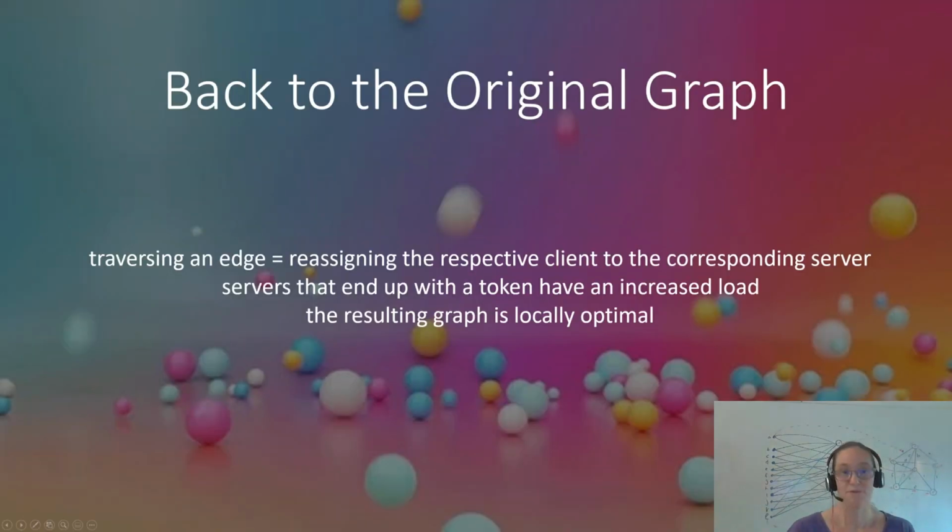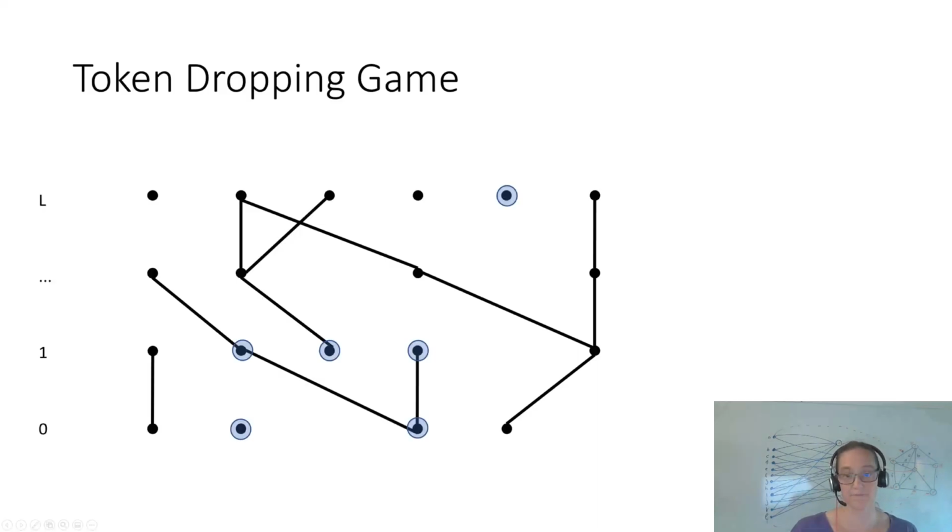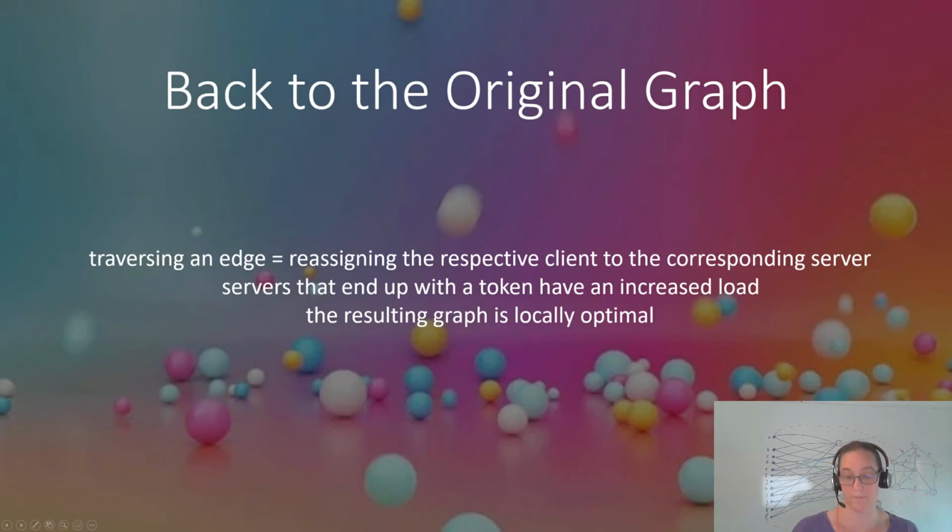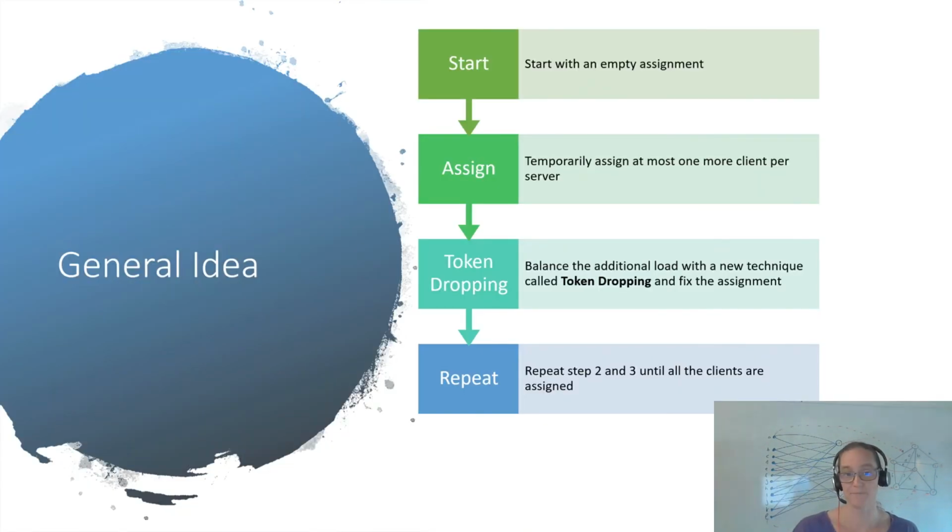So now we need to go back to the original graph. As said, traversing an edge means that the respective client was reassigned to a new server. And servers that end up with a token at the end of the game now have an increased load. So for example, this server here, this, and also this, they will increase their load. This resulting graph is locally optimal because otherwise there could have been a token that traversed down further.